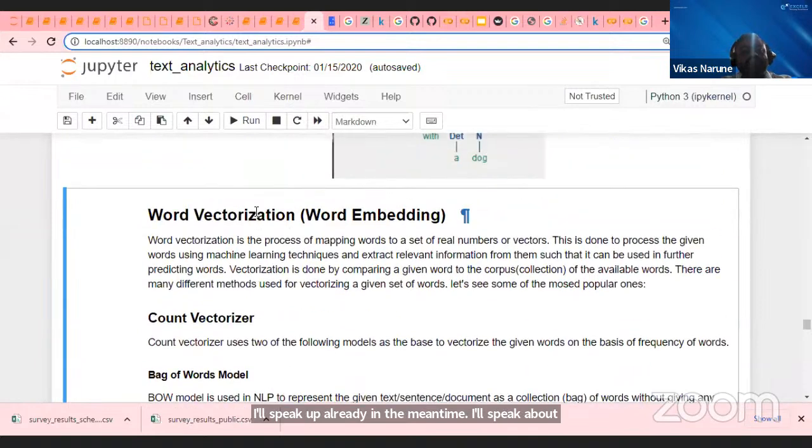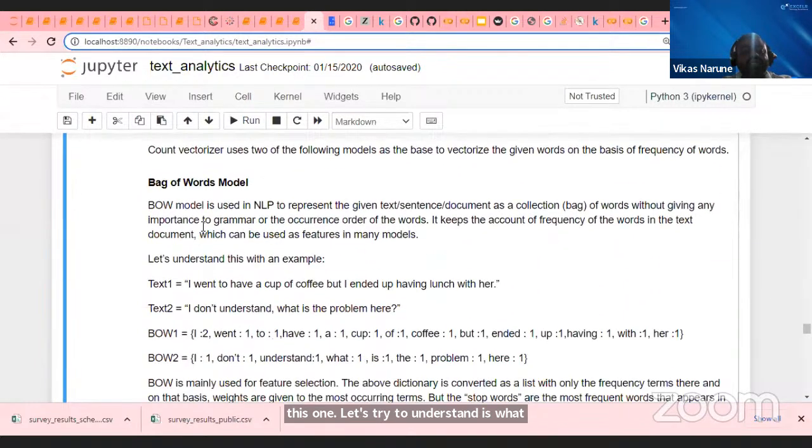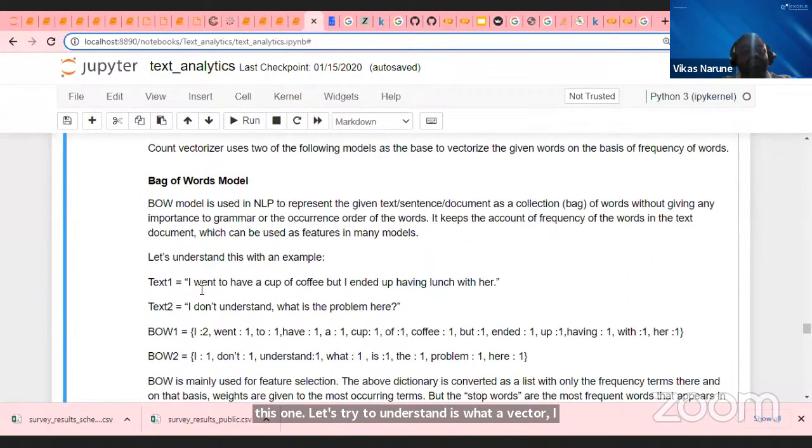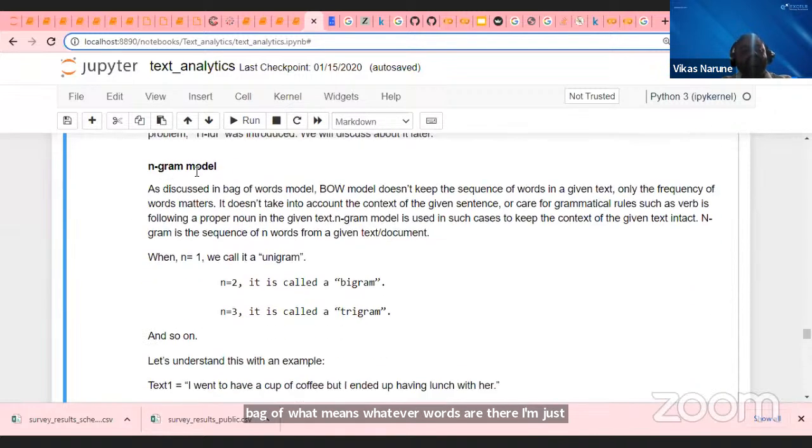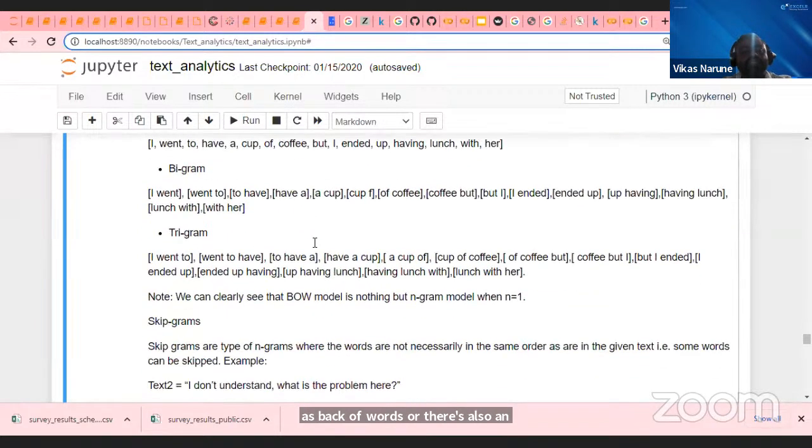Okay. So what I'm going to do, there are two methods. One, I create a bag of words, meaning whatever words are there, I'm just counting these words. You can see here, I came 2 times, went came 1 time, this kind of number counting. That is called bag of words. Or there is also the n-gram method. Like rather than taking one word at a time, I take a 2-word or a 3-word combination. Okay, that is not important.